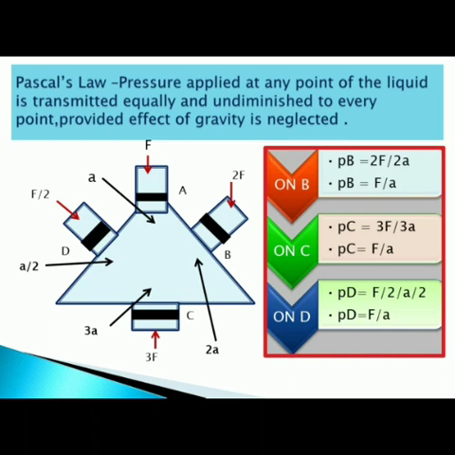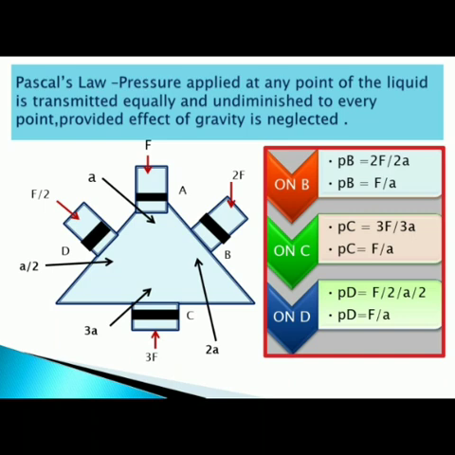Now let me explain the diagram given over here. There are openings, that is A, B, C and D. These are the openings in this vessel, and if I try to find out the pressure at all these 4 openings, let me tackle the properties one by one.